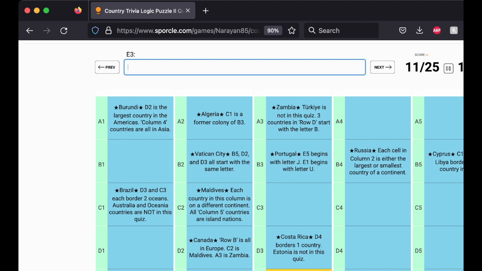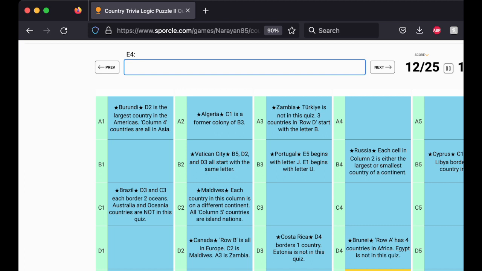D4 borders 1 country. Alright. So a D4 country that only borders one in Asia, that'd be Brunei. Is there something about starting with B? 3 countries in row D start with B, yeah, so Brunei. I think it borders Malaysia. Yeah. Row A has 4 countries in Africa.